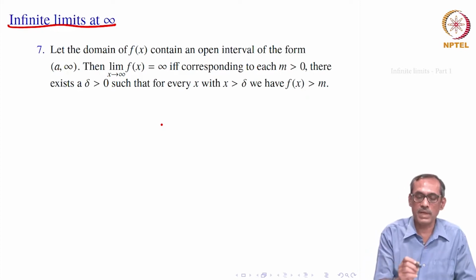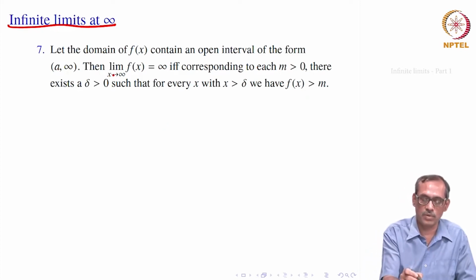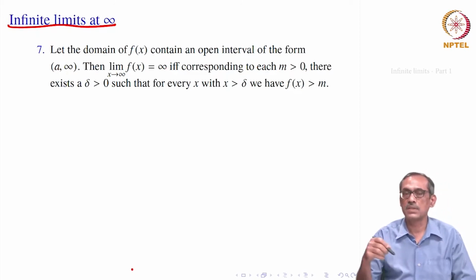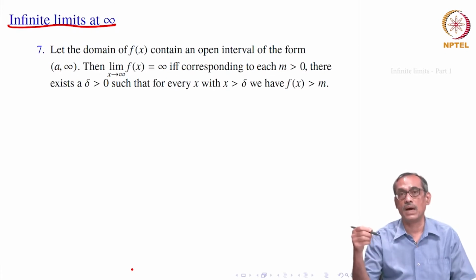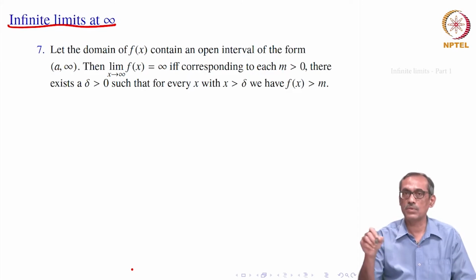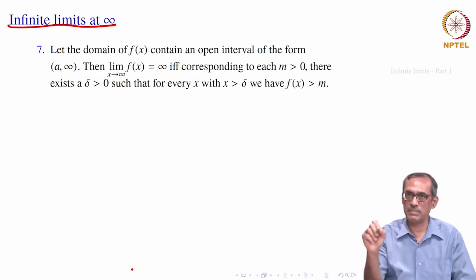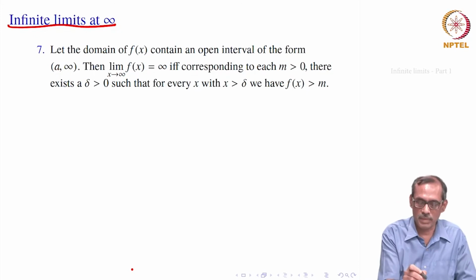So, we are talking about the limit at infinity. Let us say the limit as x goes to infinity of f(x) is equal to infinity. When does it happen? The neighborhood of infinity now, as earlier the neighborhood of c we were taking, is for x going to infinity. So, it is only a left side limit to infinity, imagining infinity as a point there. In that case, what will happen?